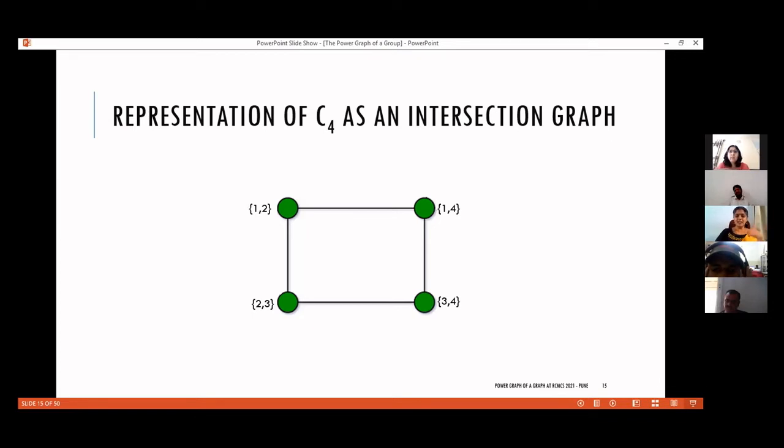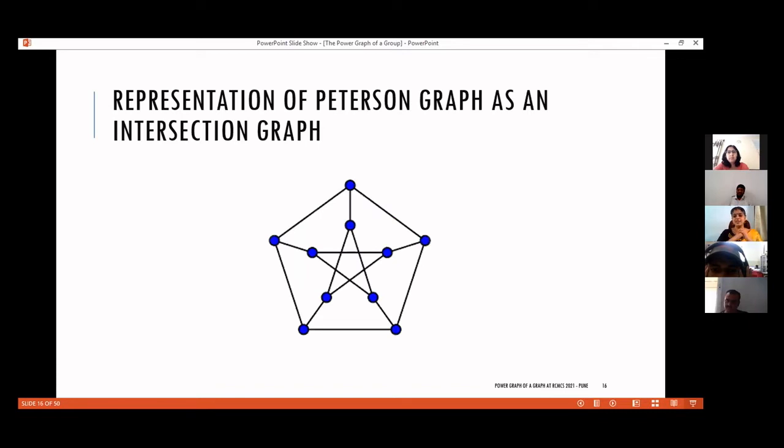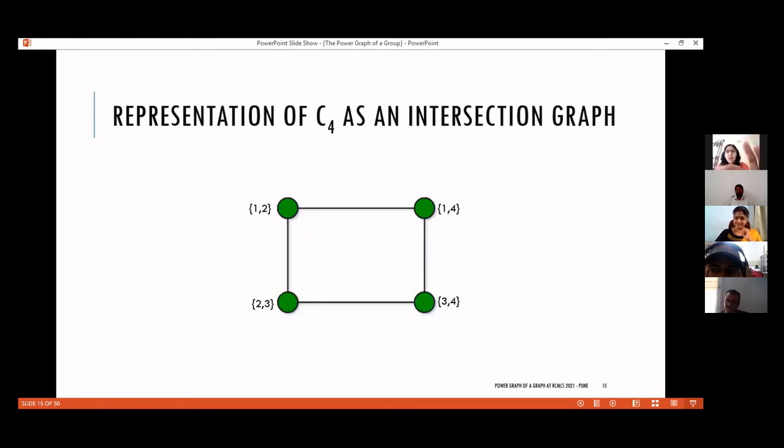Again, the question comes back: is it true for every graph, can every graph be represented as an intersection graph? Ma'am, I have a question. Can you please explain, in the earlier slide, what is the meaning of vertex {1, 2} or {1, 4}? I'm not from graph theory, that is why I'm asking this. Okay, the definition of intersection graph says each vertex is a set. Every set is represented using a vertex.